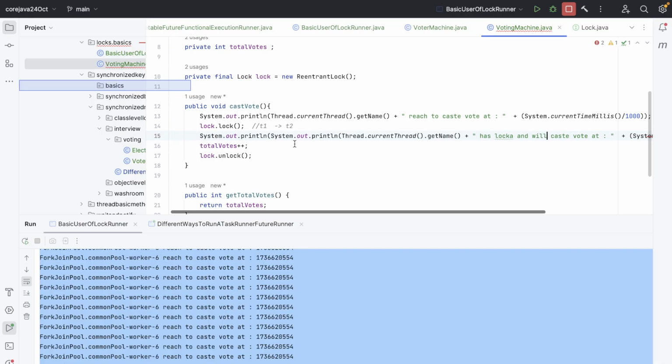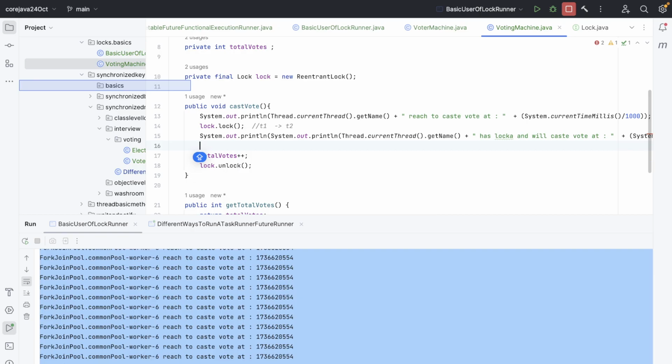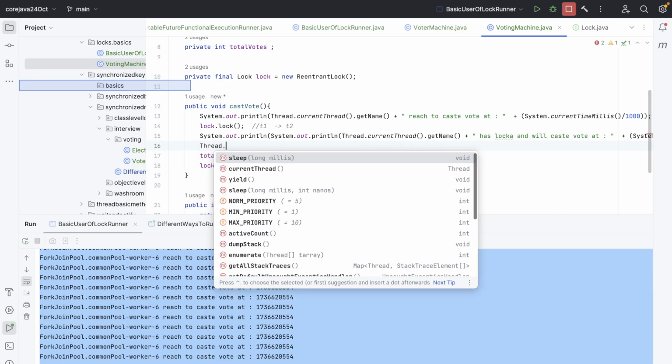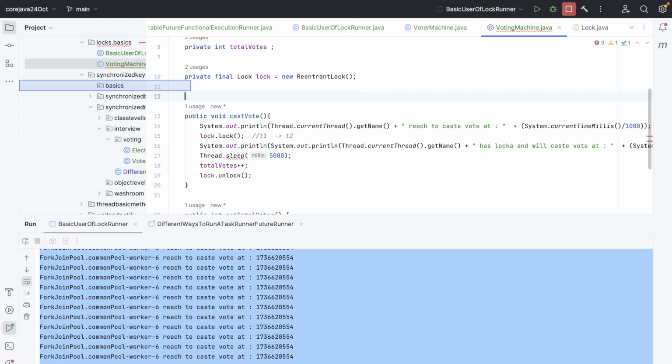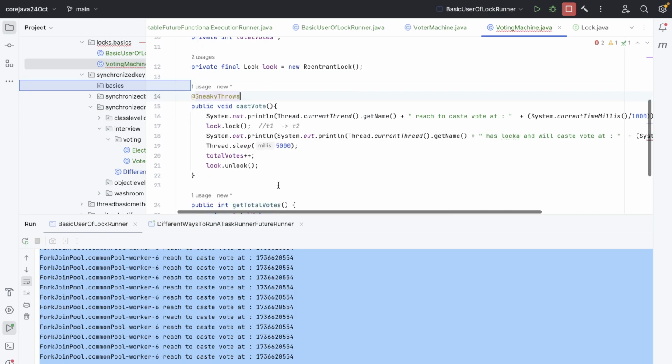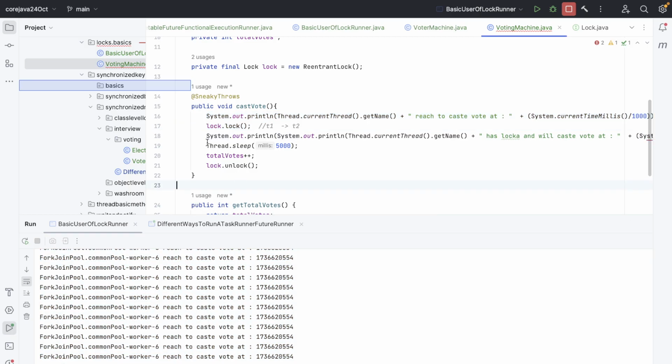All right, but the thing is, I want it to take at least 5 seconds to cast a vote. So now we will see that all 50 threads will come over here, but only one will get the lock.